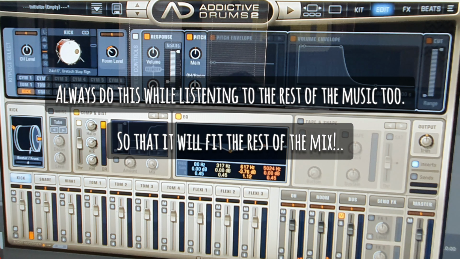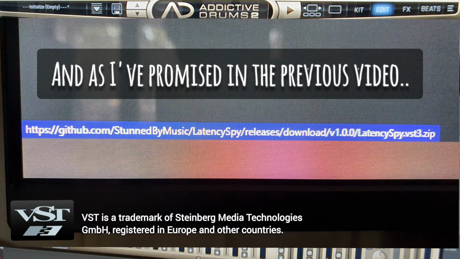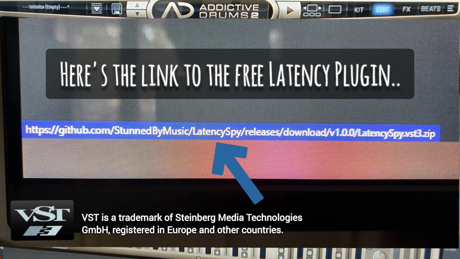Always do this while listening to the rest of the music too, so that it will fit the rest of the mix.